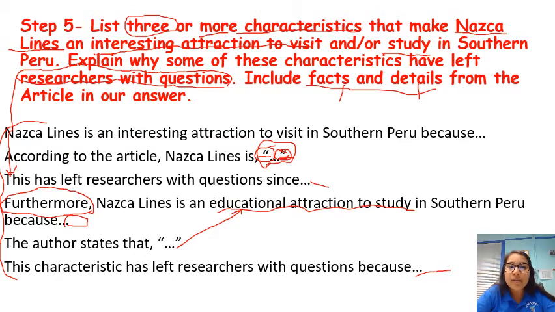And remember that step 5, you want to practice all of the tools that you've been equipped with as you worked through writing in Ms. Sarvis's class. So my biggest encouragement for you all is to make sure that you're restating the prompt, which is what I've done here through my topic sentence. Make sure that you're including evidence and details from the article. And lastly, you're answering that third part of the question that's listed on there on why researchers still have questions.